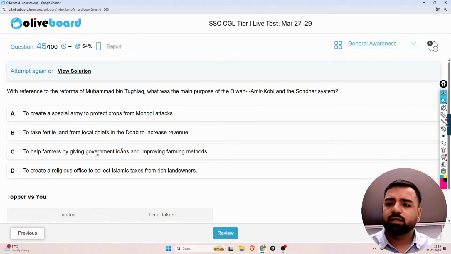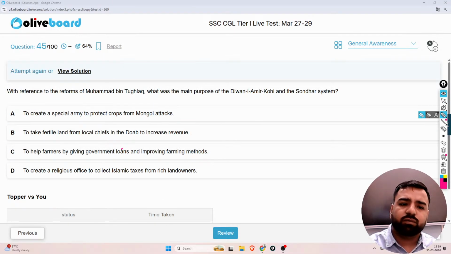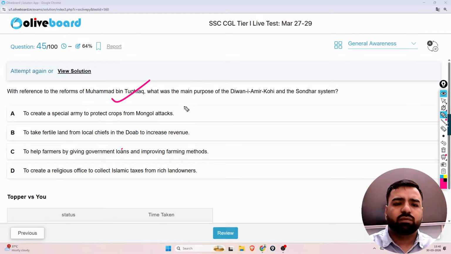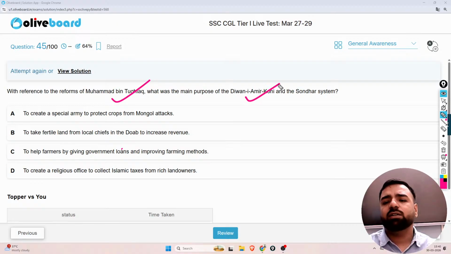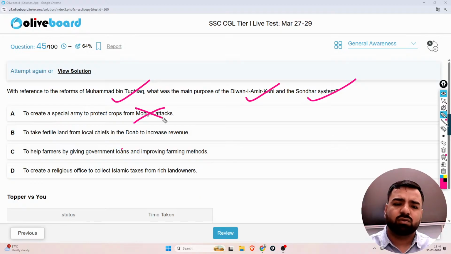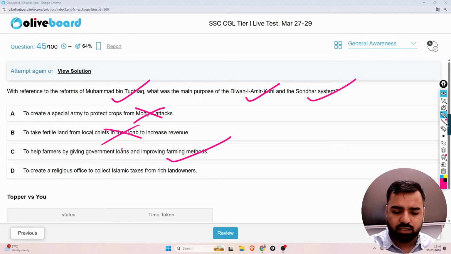Next question. With reference to the reforms of Muhammad bin Tughlaq, what was the main purpose of the Diwan-i-Amir-i-Kohi and Sondar system? To create a special army to protect crops from Mongol attacks, no. To take fertile land from the local chiefs, no. To help farmers by giving government loans and improving farming methods, that's correct. Guys, the correct answer was option C. Fine.